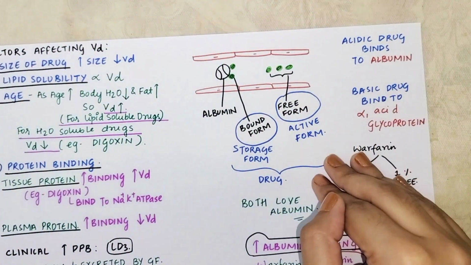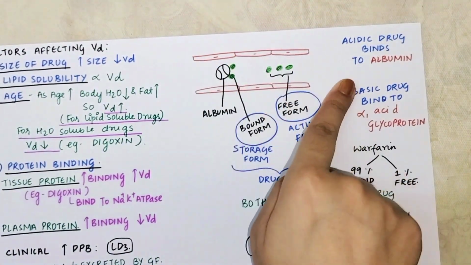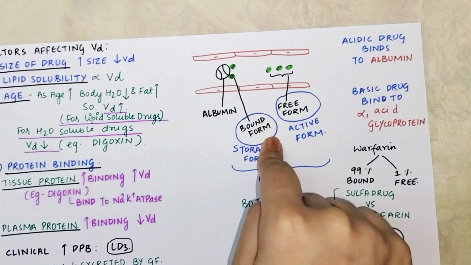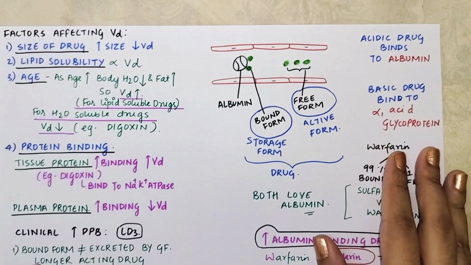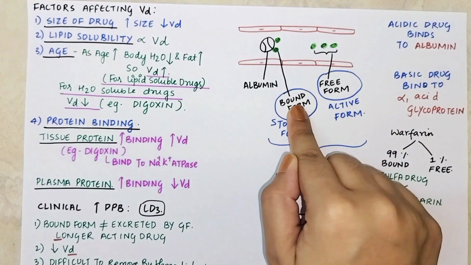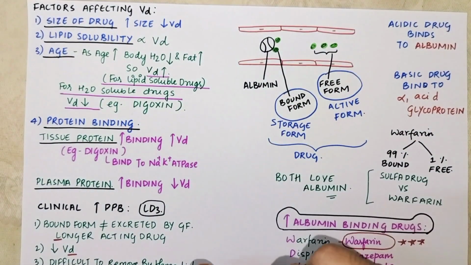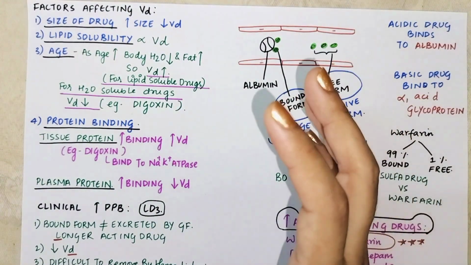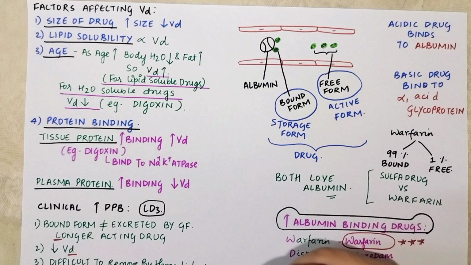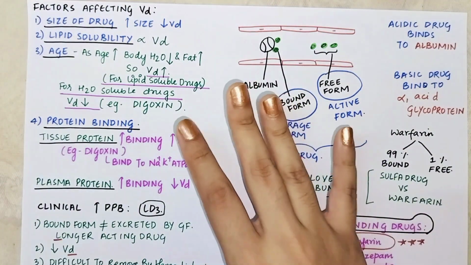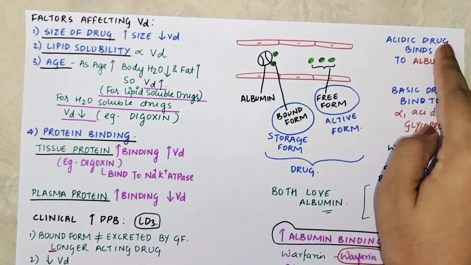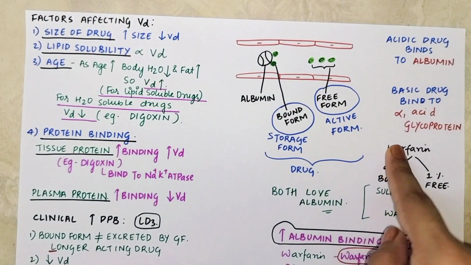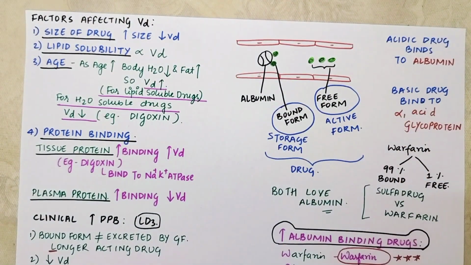Now try and understand this thing. This is bloodstream. This is your albumin. And this is a drug which is bound to albumin. This is a drug which is free. Okay. Remember, the bound form is always the storage form. And the free form is always going to be the active form. The free form is the one which is going to act and alter the physiological functions, okay? Now, acidic drug binds to albumin, whereas basic drug binds to a protein which is called alpha-1 acid glycoprotein.